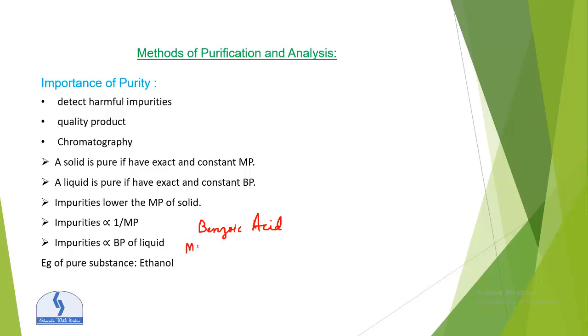The melting point of pure benzoic acid is 122 degrees centigrade, and the melting point of impure benzoic acid lies between 118 to 121 degrees centigrade. Hence, we conclude that pure benzoic acid has a melting point of 122 degrees centigrade, and a lower value means the presence of impurities.